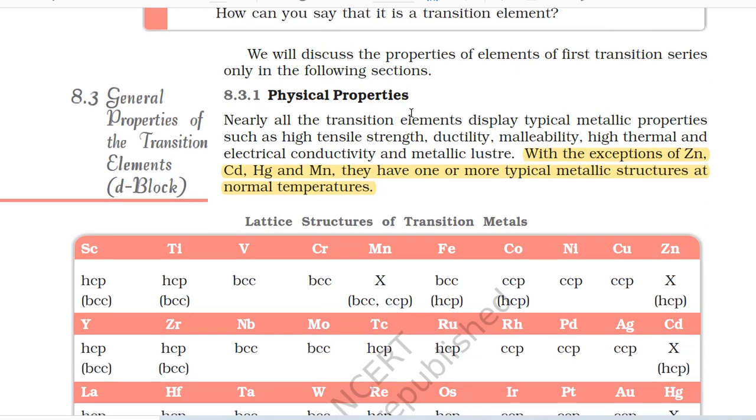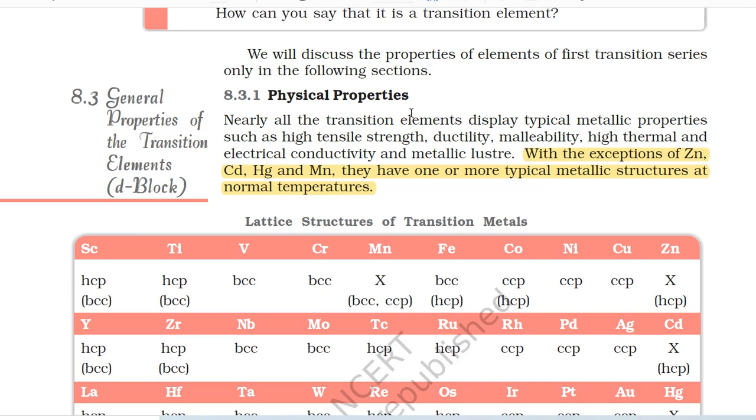We will discuss the properties of elements of the first transition series only in the following sections. 8.3 General properties of the transition elements (d-block). 8.3.1 Physical properties. Nearly all the transition elements display typical metallic properties such as high tensile strength, ductility, malleability, high thermal and electrical conductivity, and metallic luster.